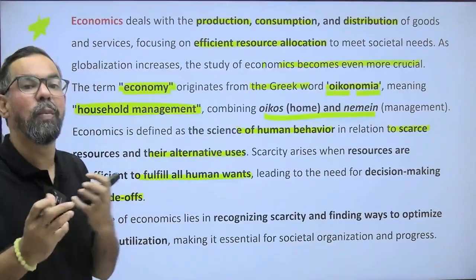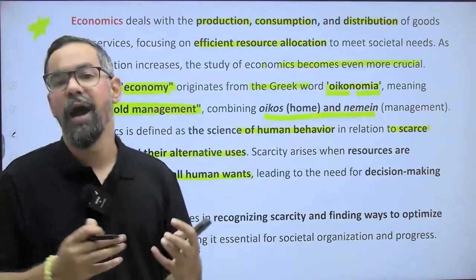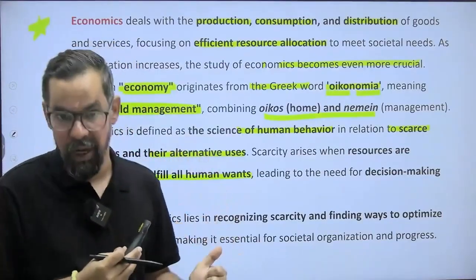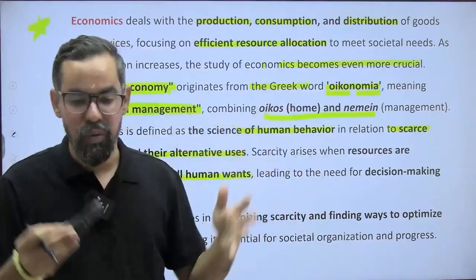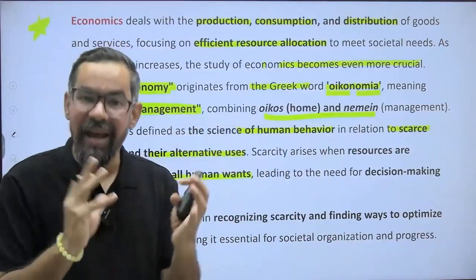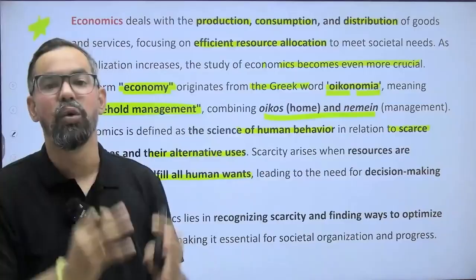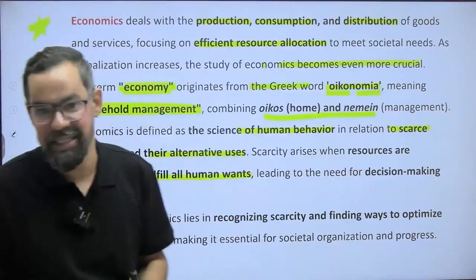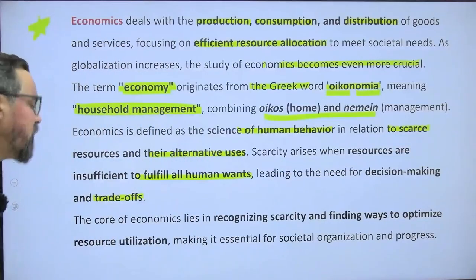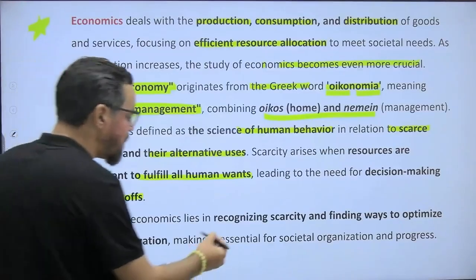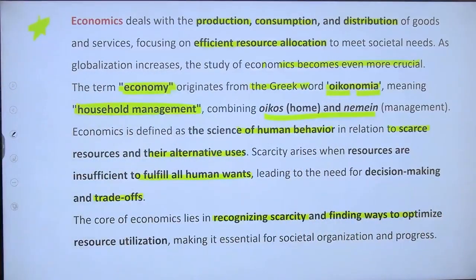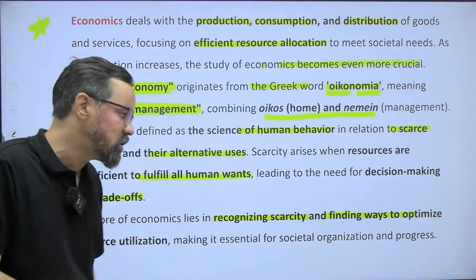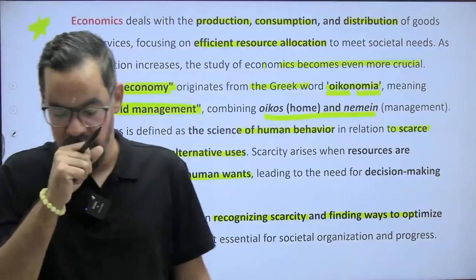So we do some sort of bargaining. Let's say you have 10,000 and you want to purchase a new mobile phone. You do have alternatives. In 10,000 you can get different mobile phones. So you do the comparison between these alternatives and you go for the best one. That is your decision making, right? So the core of economics lies in recognizing scarcity and finding ways to optimize resource utilization, making it essential for societal organization and progress.